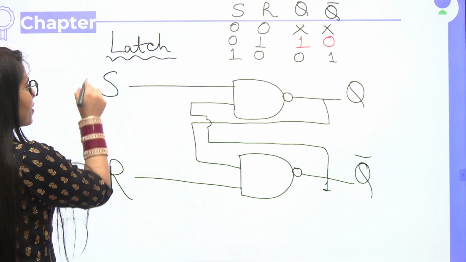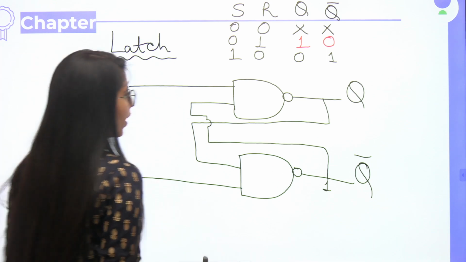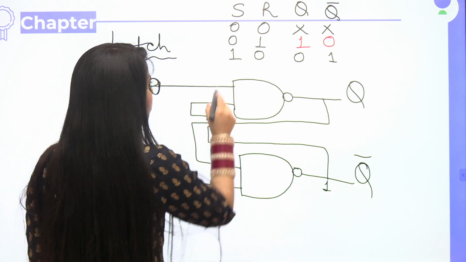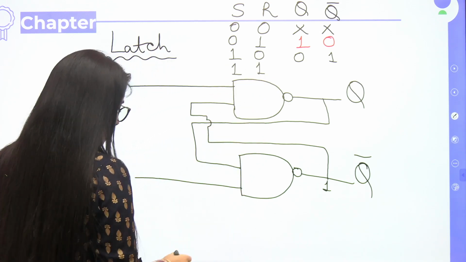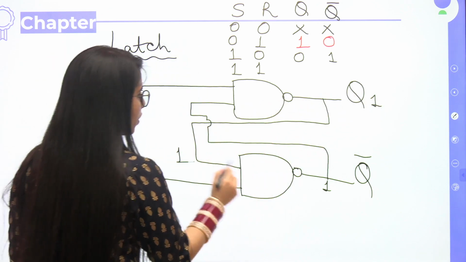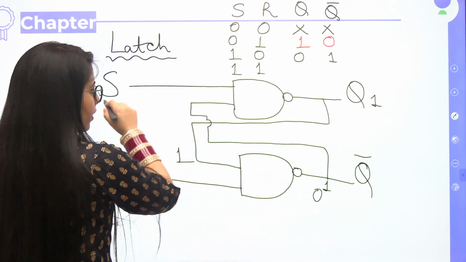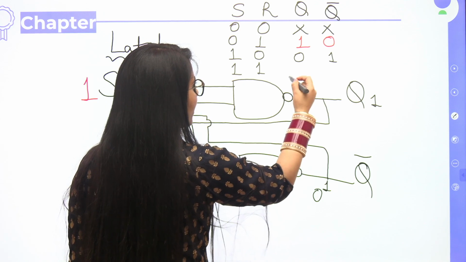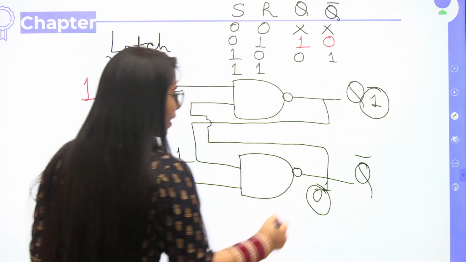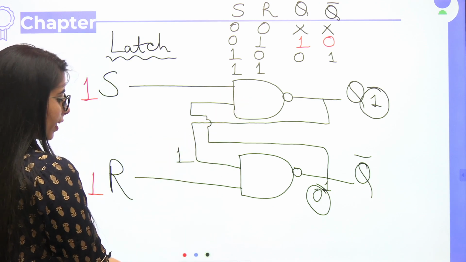The last case is when it is 1 and it is also 1. So in that case, what will happen? In that case, let's assume the outputs now. So if I'm assuming this output to be 1, then 1, 1 complement will be 0 and 0, 1 complement will be 1. Means it's giving me what? What I have assumed, I'm getting it back. Means I have assumed 1, I'm getting the 1 back.